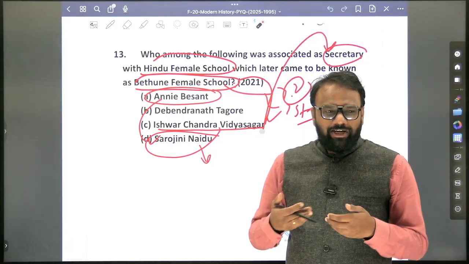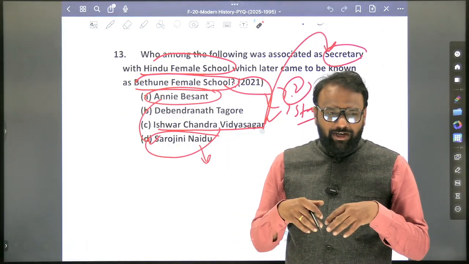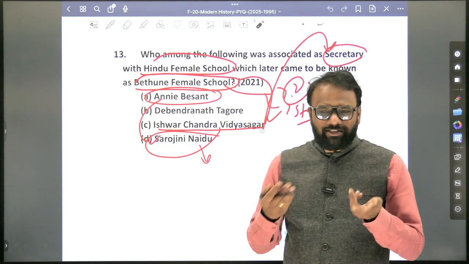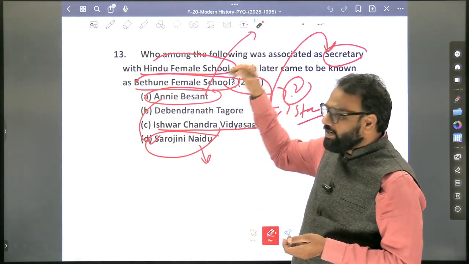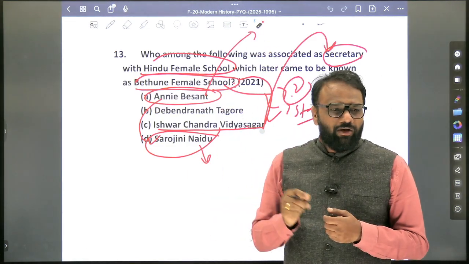See, in multiple rounds, every time you go through the question paper, you cannot read the same content, you require different content. So what you will do? We'll add extra information. Next, which was a famous book, if any, written by Annie Besant. You'll just note down one or two books.